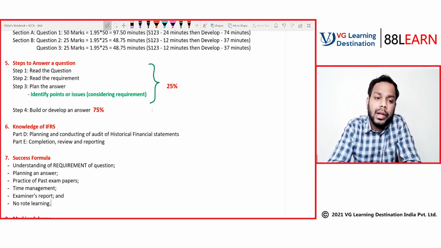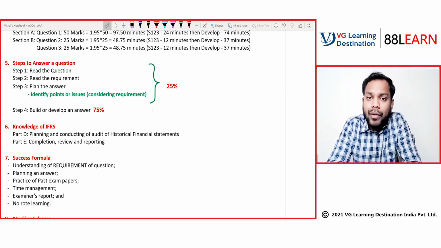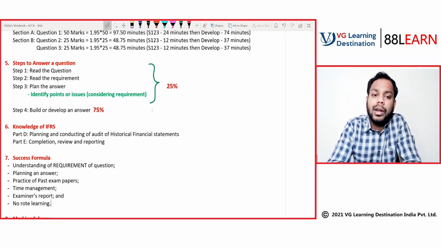In a similar way here also, if you have to conduct an audit of the historical financial statements, you need to have an understanding of how the financial statements are prepared. So that's why the knowledge of IFRS is required here.